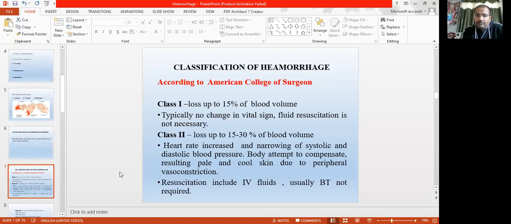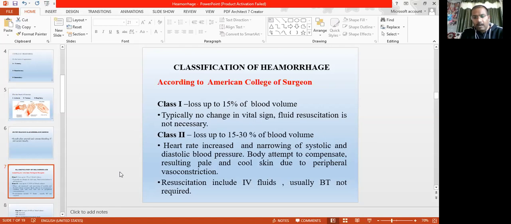The difference between systolic and diastolic pressure is reduced. The body starts compensating, so there is peripheral vasoconstriction, the periphery becomes cool and clammy. There is sweating. In that condition, active resuscitation is required immediately with IV fluids.